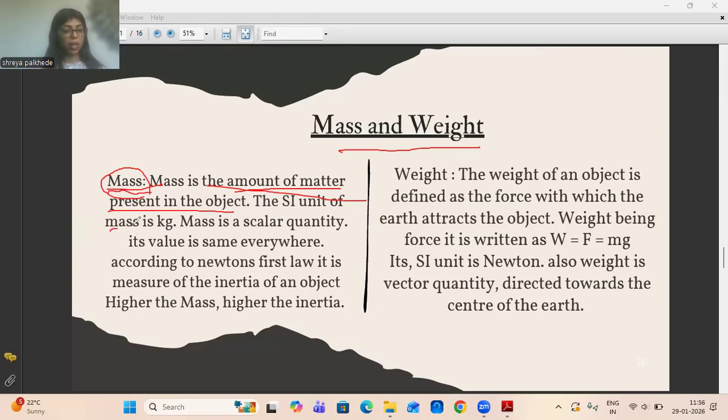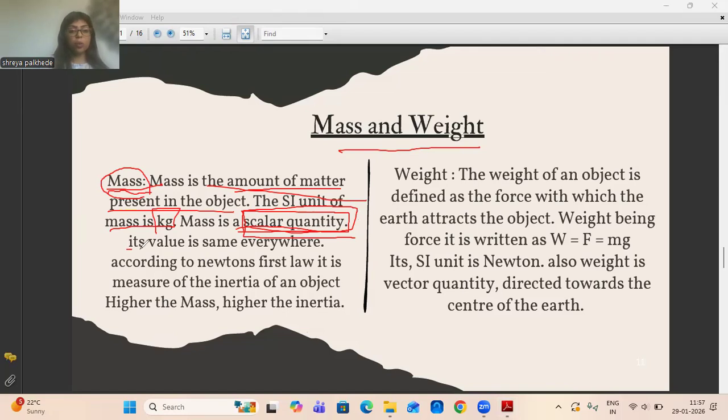The SI unit of mass is kg. Mass is measured in kg, and mass is a scalar quantity. Now this may be a concept which you haven't revised well, but you have to, because it is important. What does the term scalar quantity mean? Most students ignore this basic concept. A scalar quantity has magnitude, but it does not have any direction or relation with directions. So that quantity is called a scalar quantity.